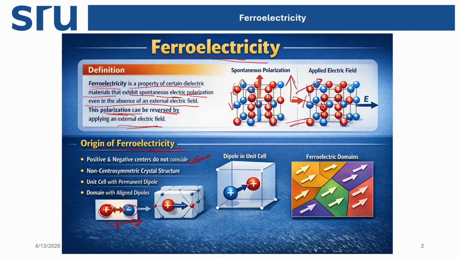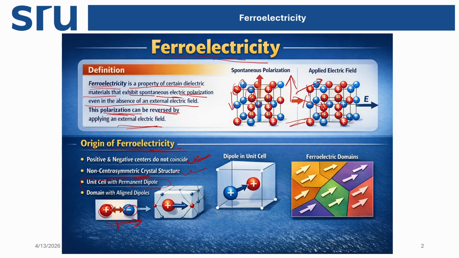For any crystal structure, if it is centrosymmetric, then the dipole moments in the compound will cancel each other, so we cannot get a permanent or resultant dipole moment. That's why non-centrosymmetric compounds are the ones that show ferroelectricity. And there must be a unit cell with a permanent dipole moment: whatever ions occupy the unit cell, overall there should be one dipole moment, only then can we get ferroelectricity.